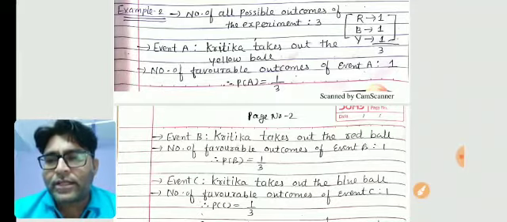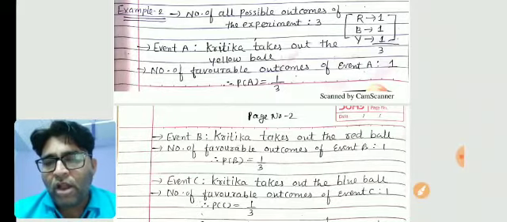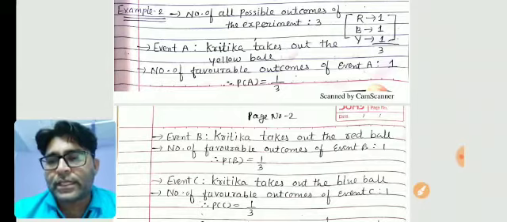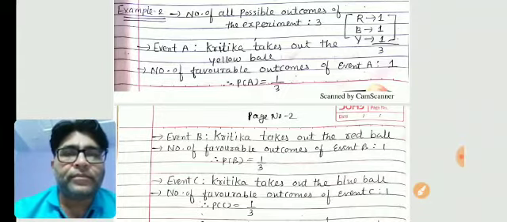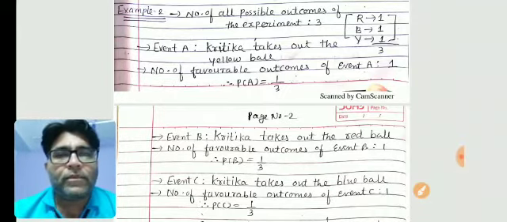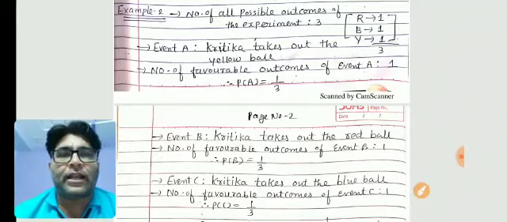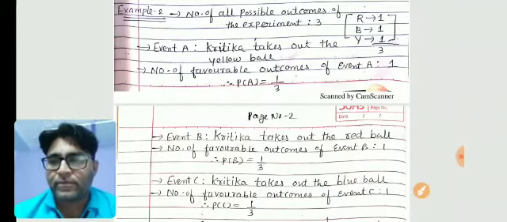A bag contains a red ball, a blue ball and a yellow ball, all the balls being of the same size. Kritika takes out a ball from the bag without looking into it. What is the probability that she takes out the yellow ball, red ball, blue ball? Here we have balls, but these balls are categorized into 3 colors.